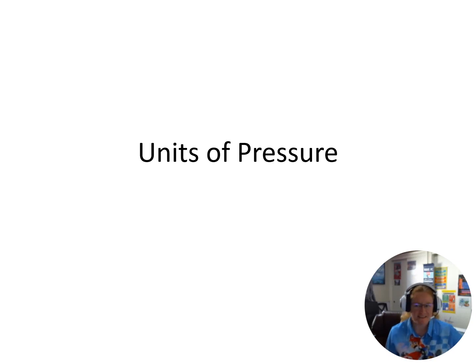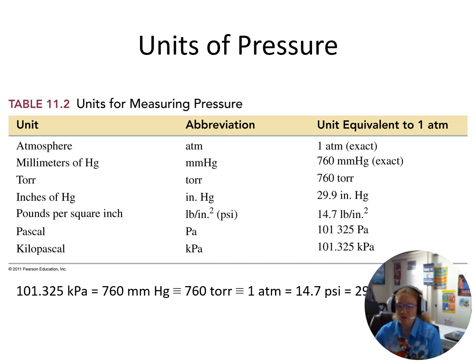When talking about gases, it's important to understand pressure. So we have all sorts of different units of pressure: atmospheres, millimeters of mercury, torr, inches of mercury, psi, Pascal, kilopascals. These all relate to really different areas of science. Different places use different units of pressure.